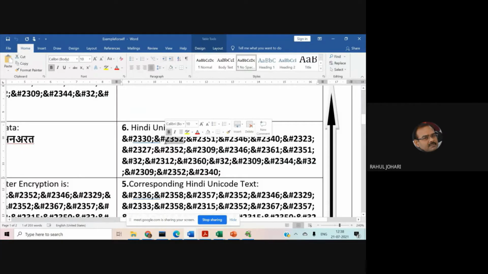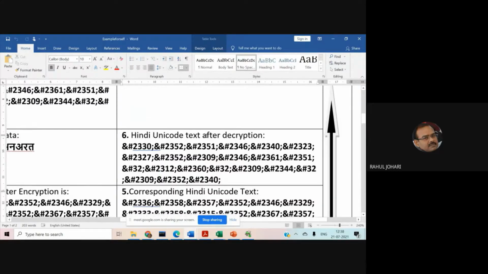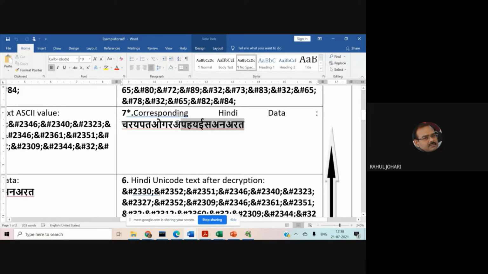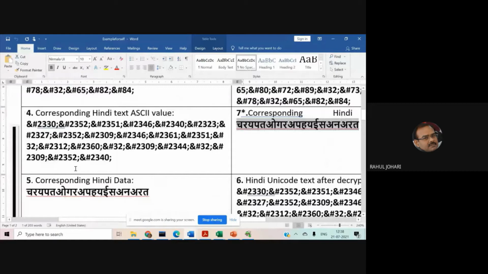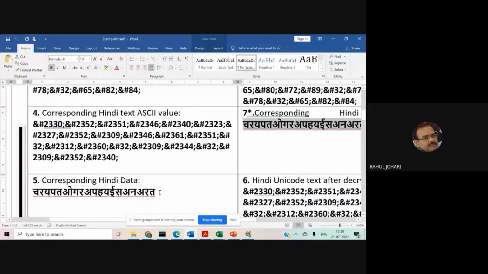Just like we added the key value during the encryption, we subtracted it during the decryption. 2357 minus 6, we get 2351. And we are able to get back in step 7 the Hindi data which was there in step number 5 here, if you see, the corresponding Hindi data.